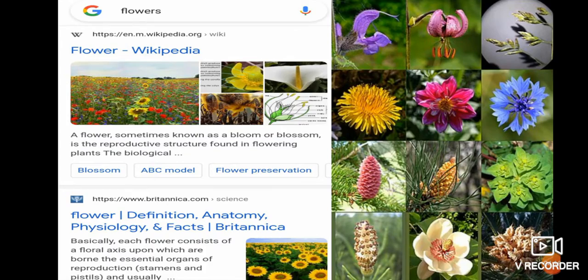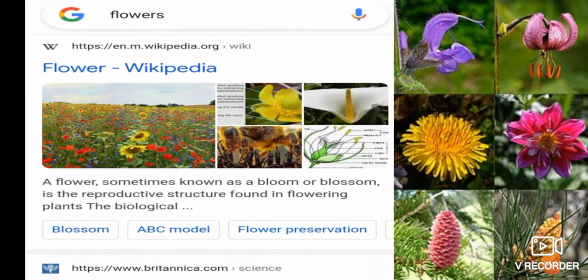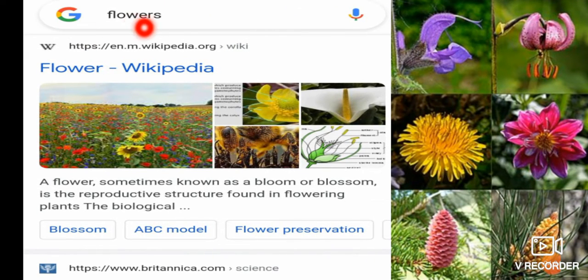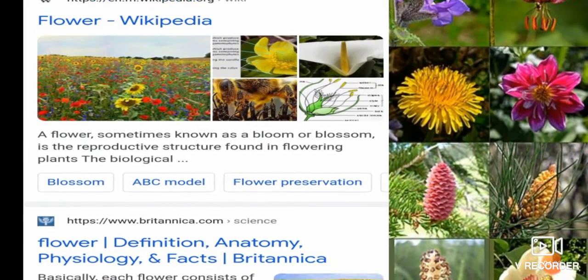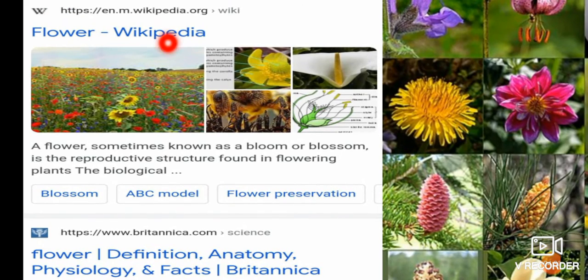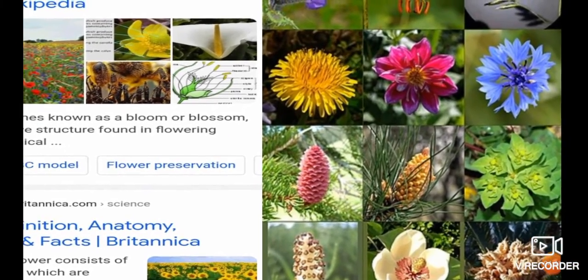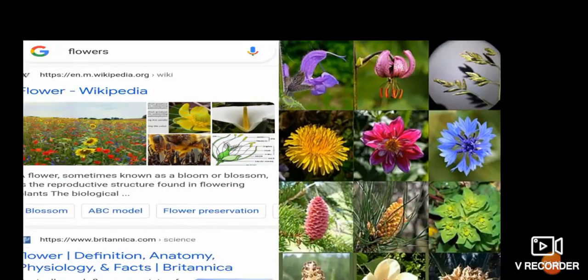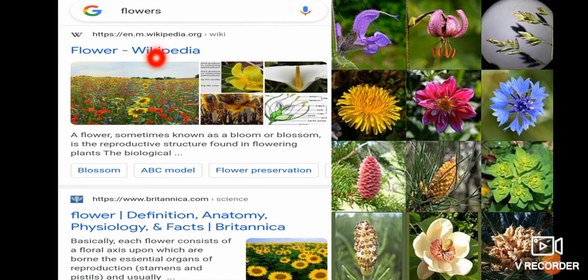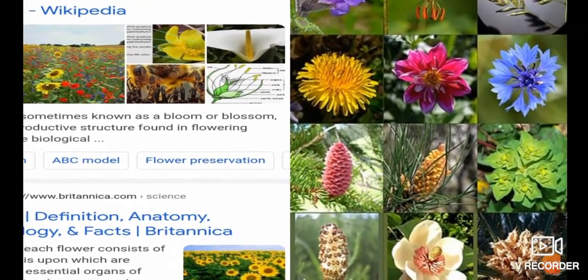For example, if you want to search for flowers, what will you do? You will open Google, type it and click the search button. You will be listed with different links, which are hyperlinks. See here, flower Wikipedia is also one kind of hyperlink. If you click this link, what will happen? It will take you to the next page, as you can see here. On the first page I typed flowers, then I clicked another link, flower, and it took me to the next page displaying different kinds of flowers.